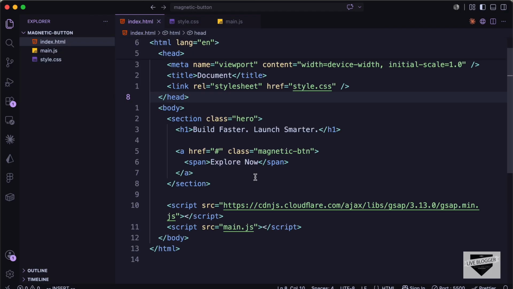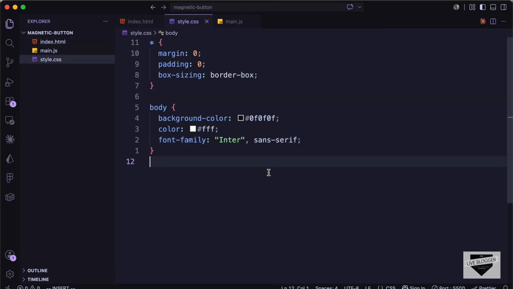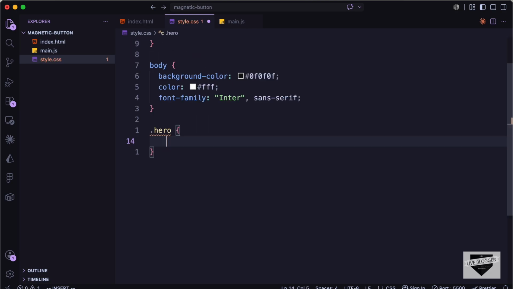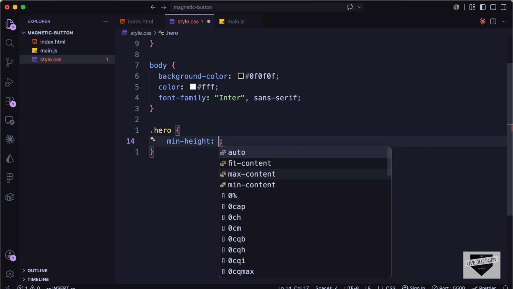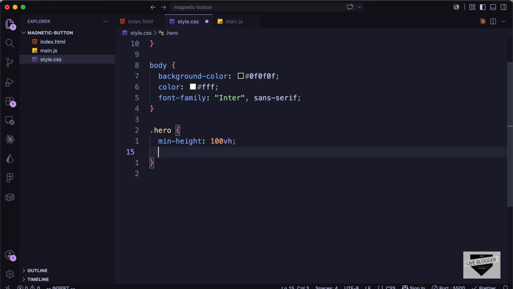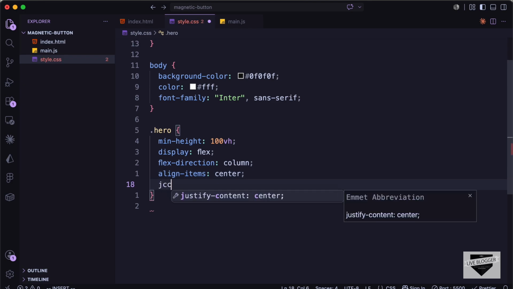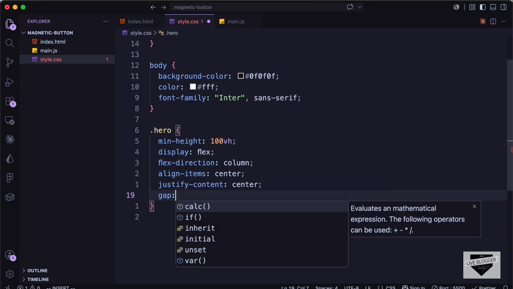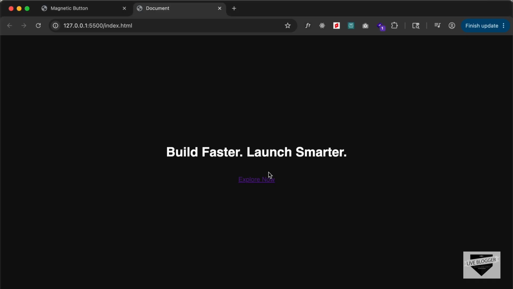Right, now let's target the hero. So here we can see we have this section with a class of hero. Here let's type .hero. And let's set the minimum height of this to 100 viewport height. Let's set the display to flex, direction to column. And align items to the center, justify content to the center. Let's add a gap of 40 pixels between the elements. So now we can see that the content is in the center.